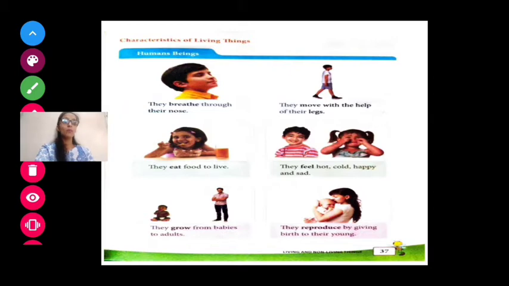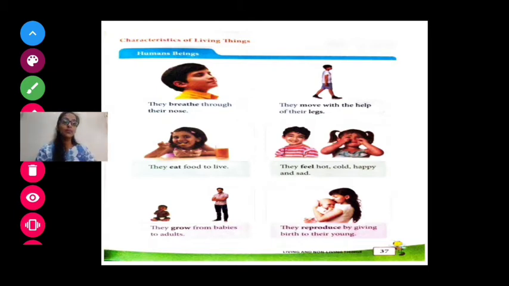Okay. Now, human beings grow from babies to adult. When you all are born, you all are babies. But when you grow up, you become adult. Adult like your mom, dad, your teacher. Okay, so you become adult.